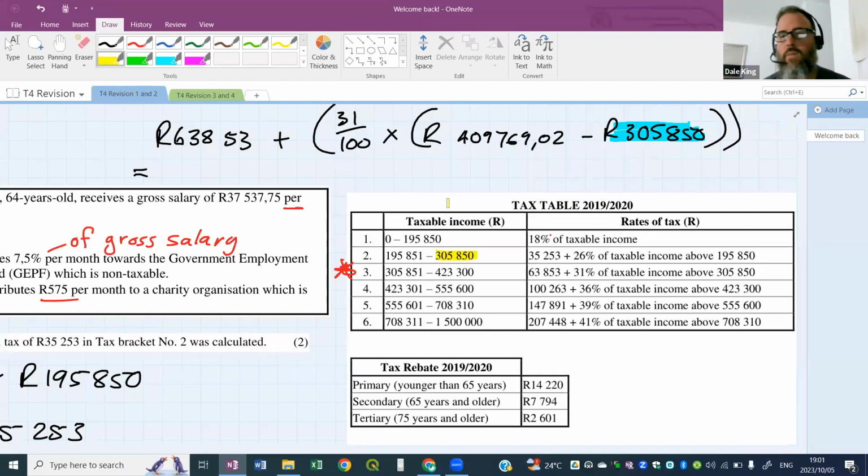Oh, okay. So we don't need to minus the one in bracket 3. Yeah, so in bracket 3, this value at the end here, I'll do it in a different color, all that is saying is how much are you above bracket 2's maximum? That's what the words say, the income above 305,850. Yes, how much are you above bracket 2's maximum value? Oh, okay. However much you are over that value, that extra money must be charged at 31%. Oh, okay, so thank you very much, sir. All right, no problem.